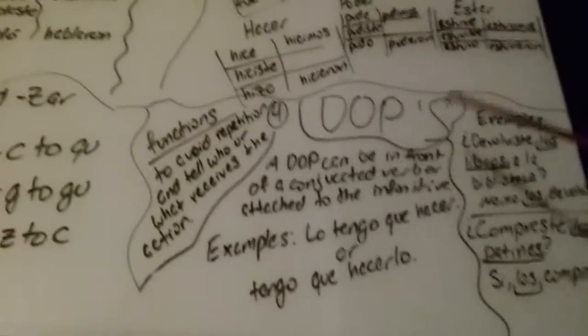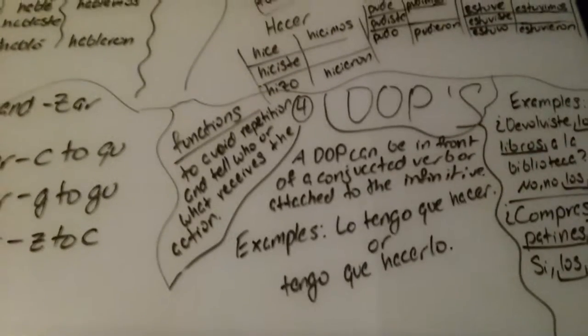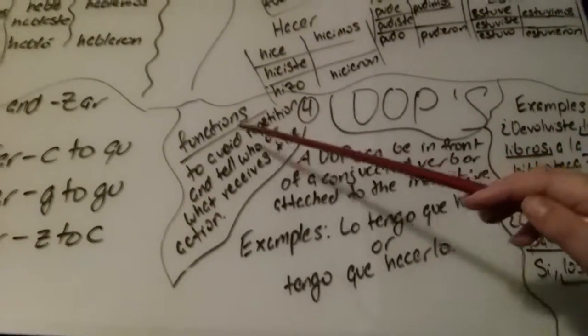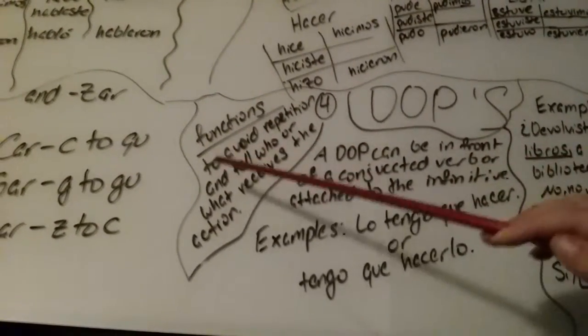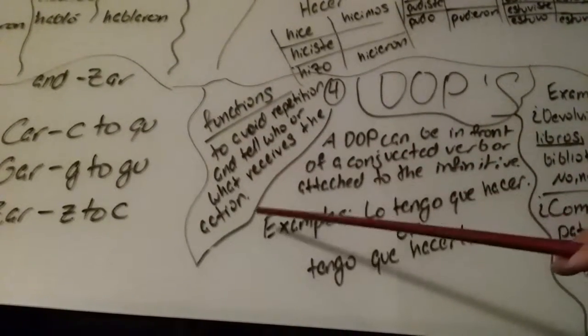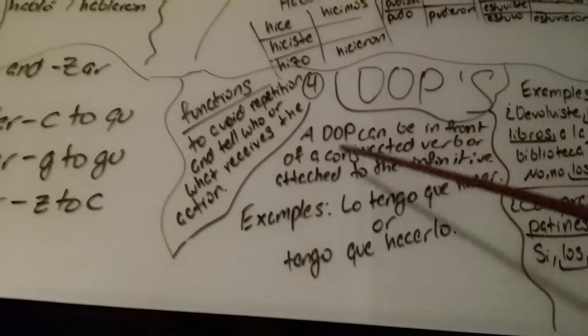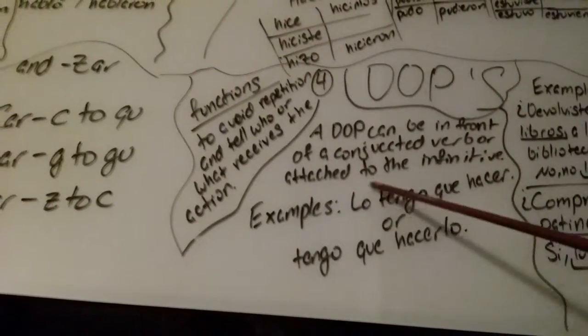Lastly, we'll be talking about DOPs. These are direct object pronouns. The functions of a DOP are to avoid repetition and tell who or what is receiving the action in a question or in a statement. A DOP can be in front of a conjugated verb or attached to the infinitive.